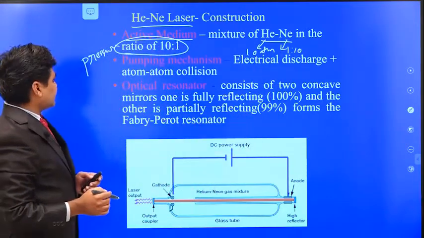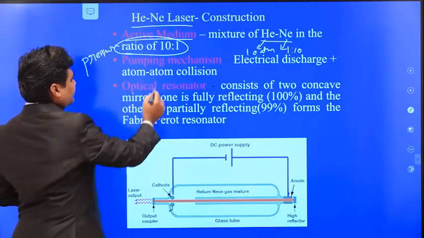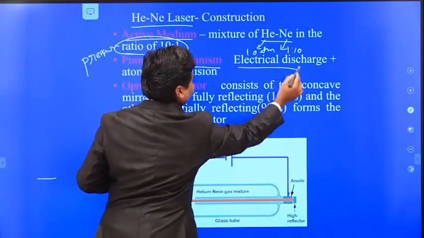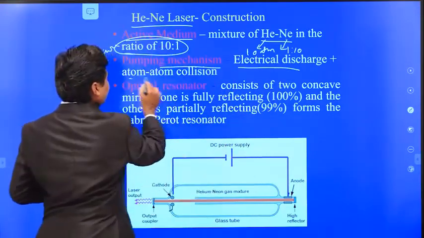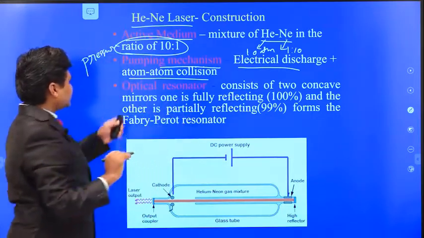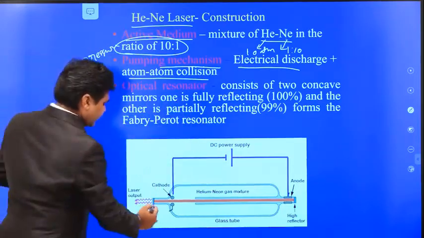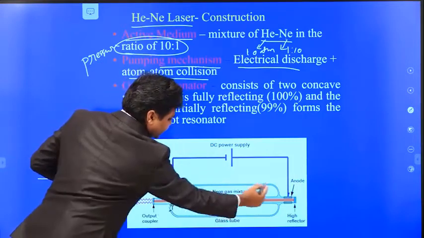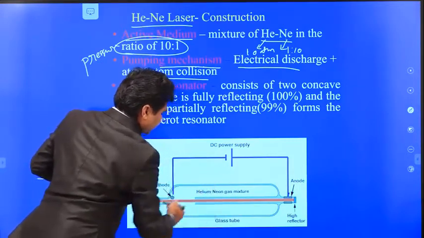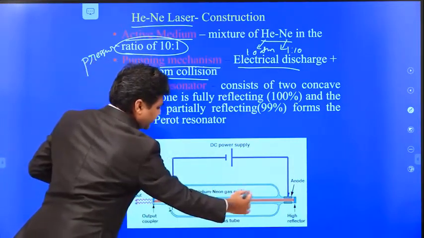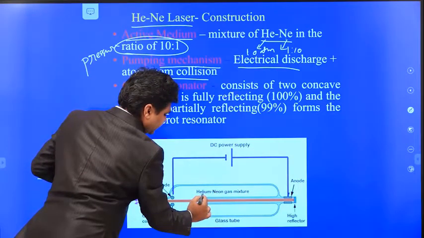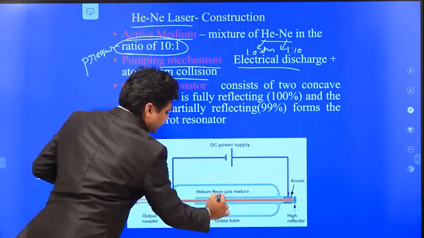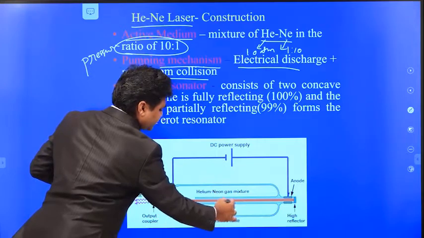That means the pressure of helium gas is 10 times more than the neon. Next one is the pumping mechanism. Here we use electrical discharge plus atom collision as the pumping mechanism. Here we have a discharge tube. First we make the vacuum and then we fill this discharge tube with helium and neon gas with a 10:1 pressure ratio.